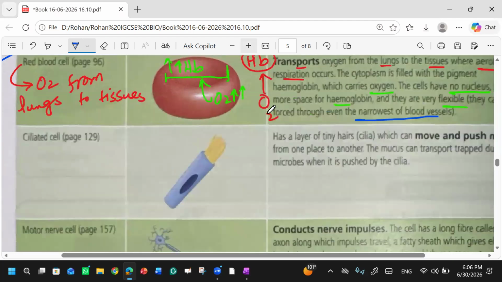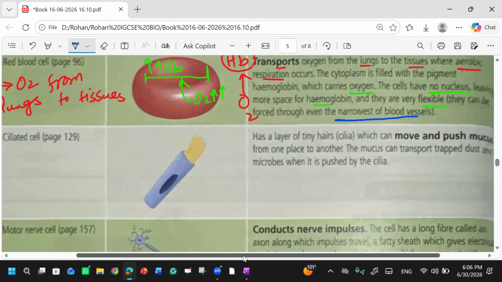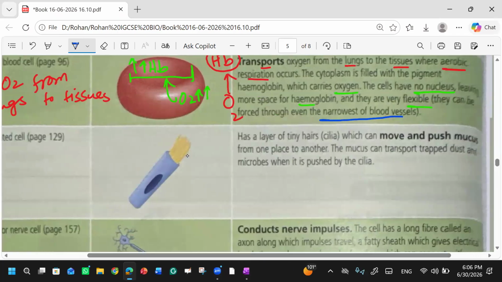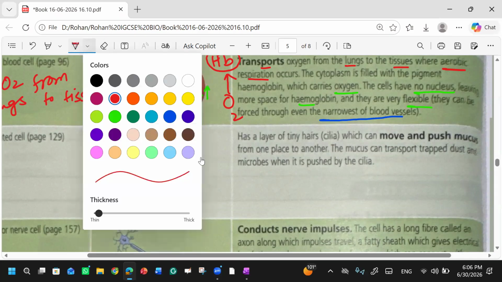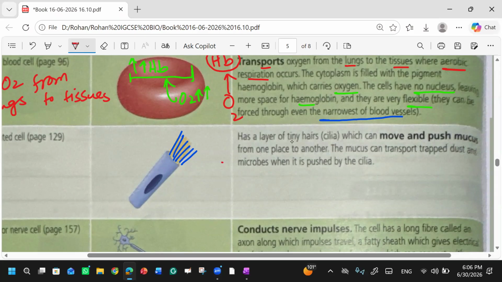Now they have mentioned the ciliated cells. You know the syllabus. Cilia are like a brush, present in our body. It's not about hair; hair is something else. Cilia are quite similar to them. They have a layer of tiny hairs. You cannot say directly hair. Cilia have a layer of tiny hairs which can move and push mucus from one place to another. The mucus can trap dust and microbes when it is pushed by the cilia.